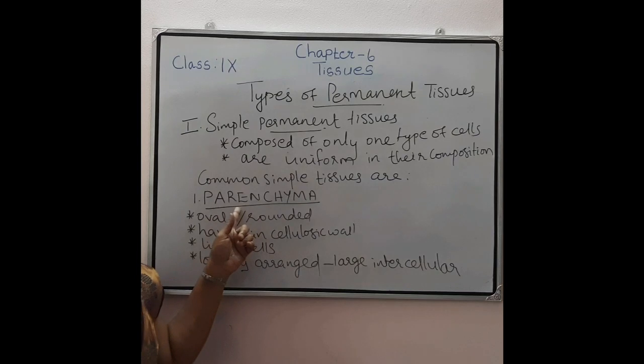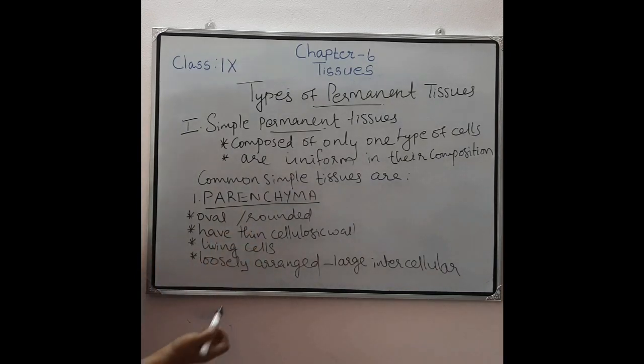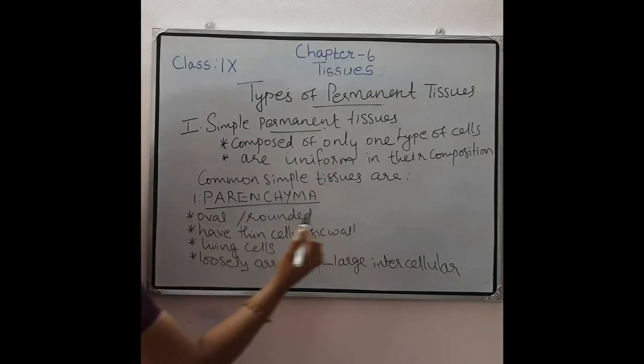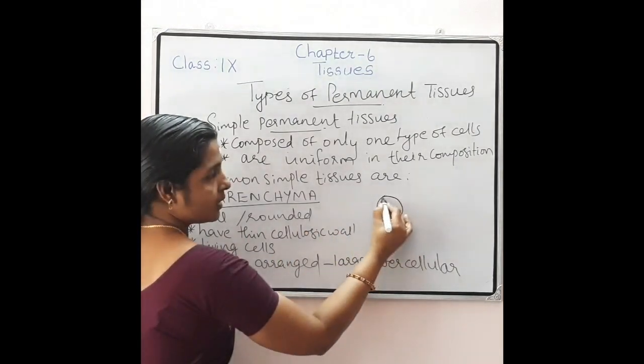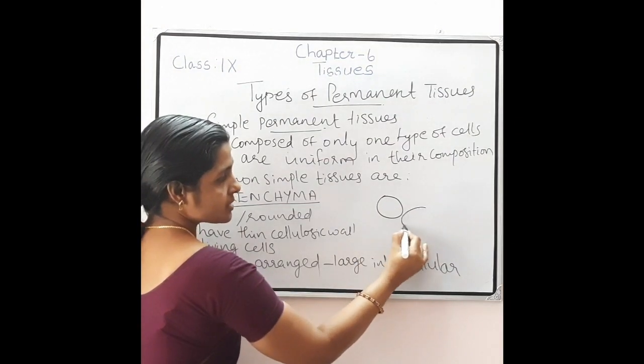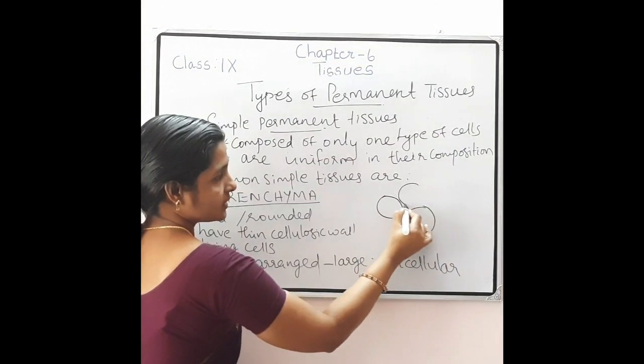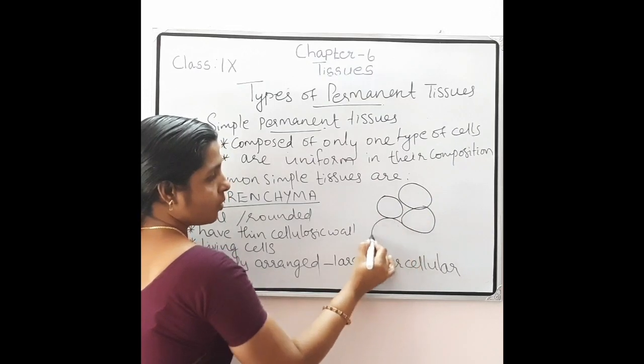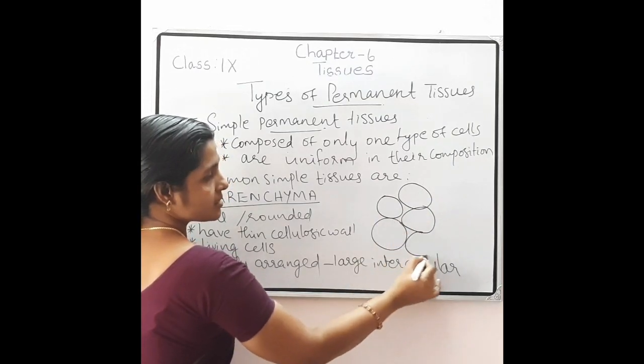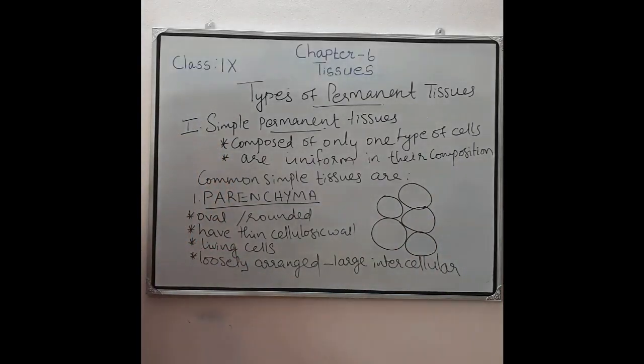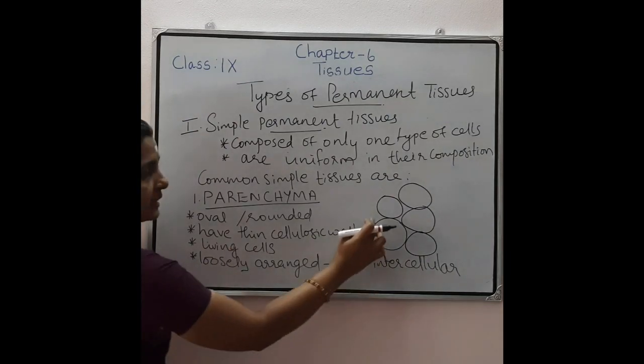Example, parenchyma. So what are the characters of parenchyma? Parenchyma cells are oval or round in structure. Like this, oval or round shaped structures. And they have a thin cellulosic wall.